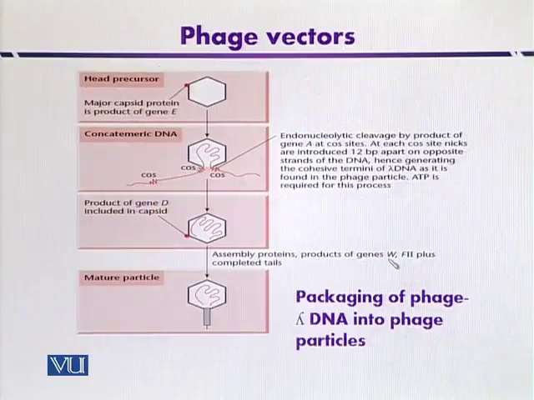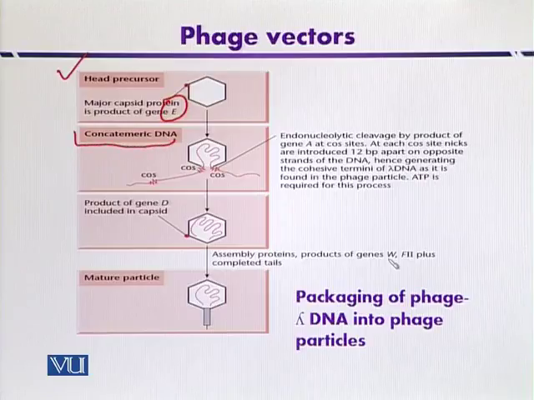This diagram indicates the in vitro packaging of the lambda DNA. In the first step, the requirement is the head precursor, and the head precursors are synthesized by the gene E. In the next step, the concatemeric DNA is inserted into the head. As I told you, concatemeric DNA is that type of DNA that contains multiple copies of the same DNA. For example, with the lambda genome, a number of copies of lambda genomes are separated by the cos or cohesive sites.